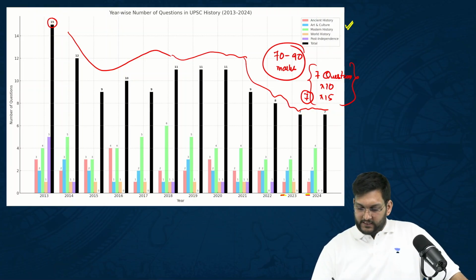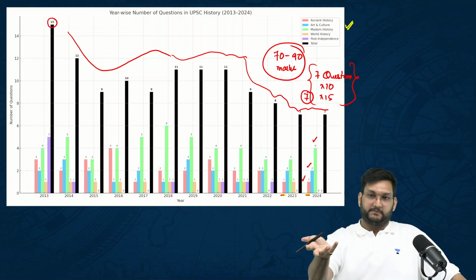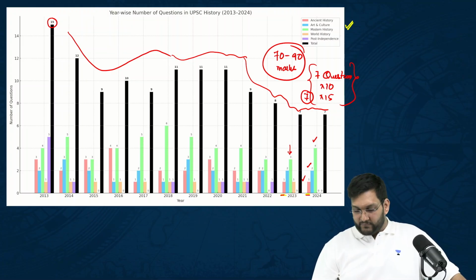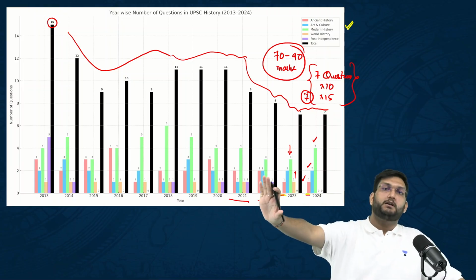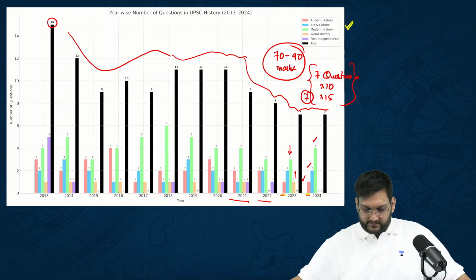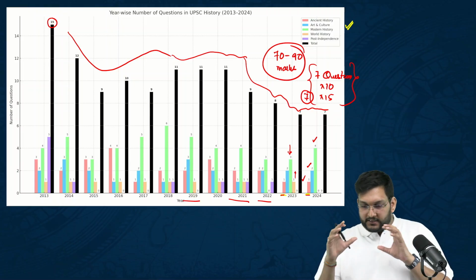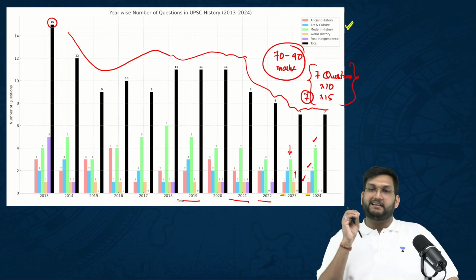And that is where you can have modern plus art and culture plus one question from society plus history. But that pattern can again change. They can reduce the question from modern India and add one question from world history. That is why world history post independence is changing, according to one question taken away from modern and given to world history or the post independence sector. In 2019, we have again that understanding that it can fluctuate. Please do understand one thing very clearly.